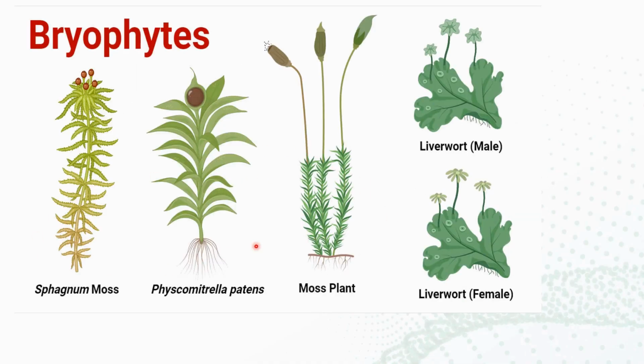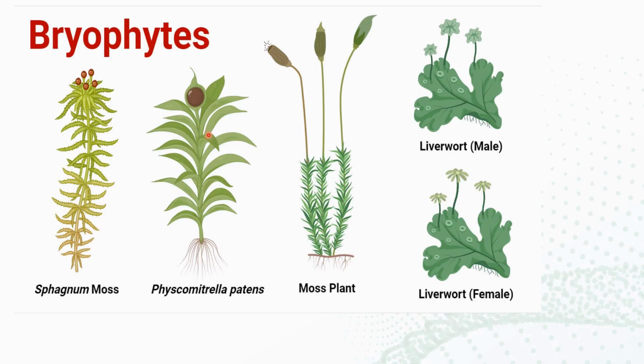Some of these are examples of the bryophytes. Normally we know that bryophytes are the plants which do not have any specific root or vascular tissues in their body. Normal plants have stem, root, vascular tissue, everything, but the bryophytes lack some of these structures, like vascular tissues, xylem and phloem, and specific roots.